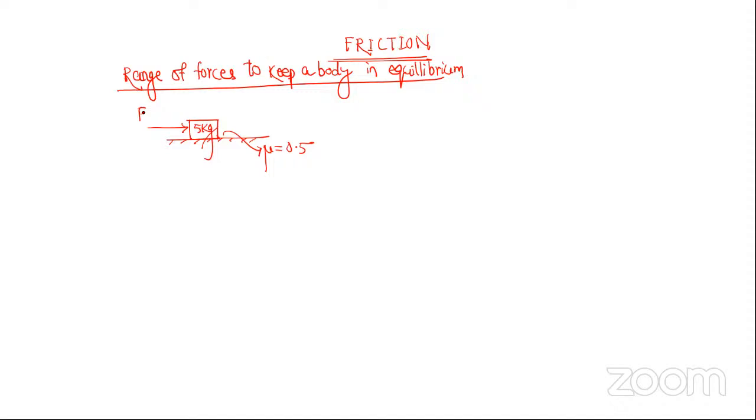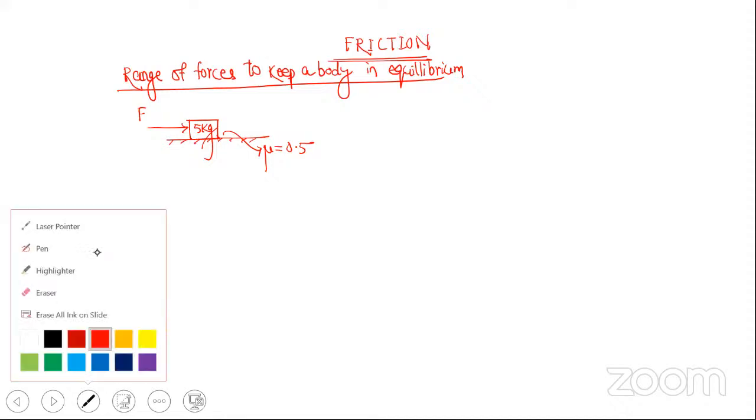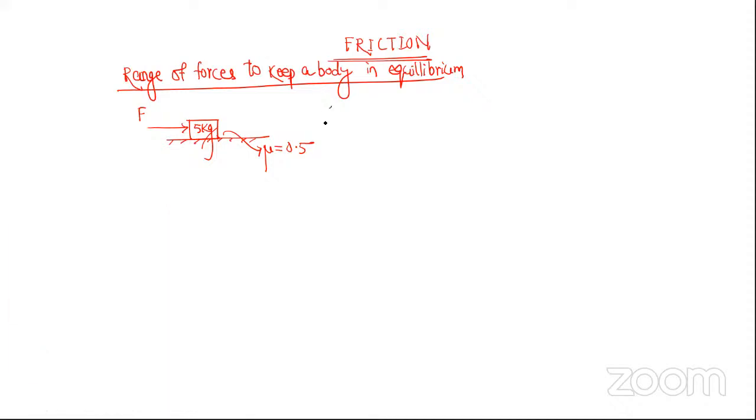Acha, the body remains in equilibrium means friction should be able to counteract this force. That means this force should be less than maximum friction, right? Calculate the maximum friction here. What is the value? 25. Yes, it is mu N. Mu is 0.5, and N is 50. So this is 25 Newton.